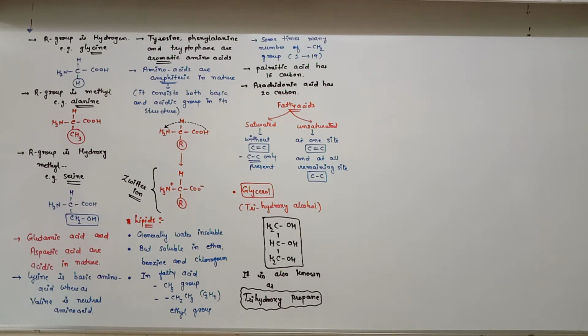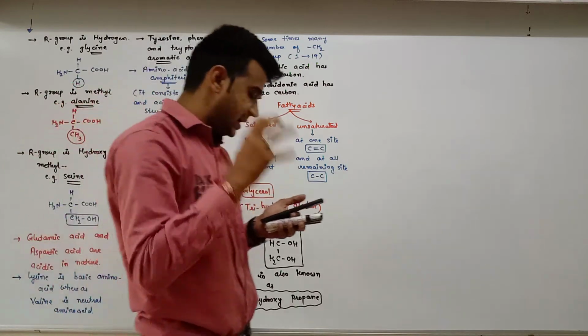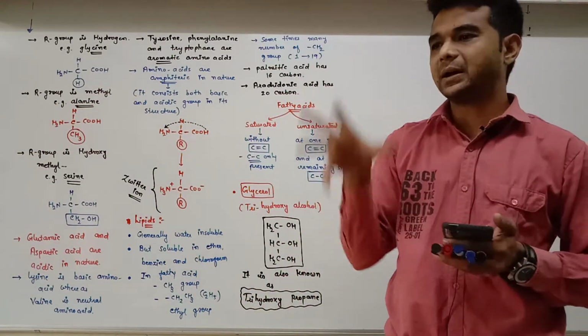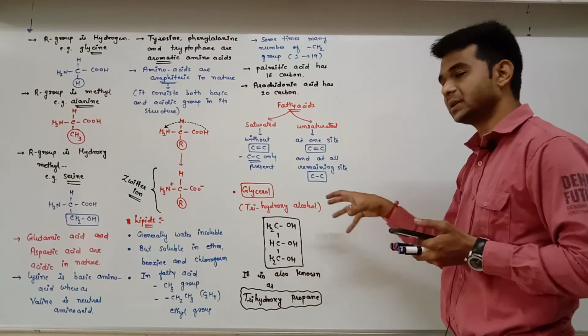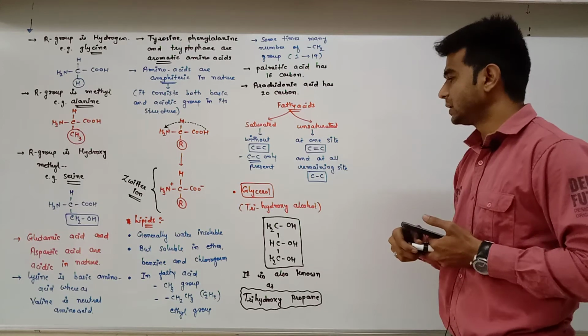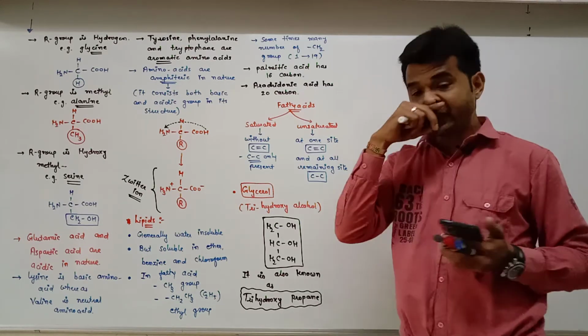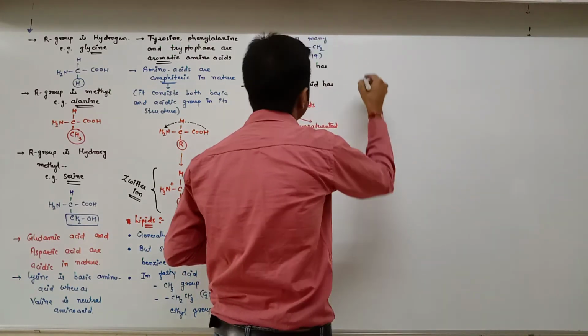Okay. Now many lipids have both. Some lipids have only fatty acid. Some lipids have only glycerol. But some lipids have glycerol and fatty acid both. Glycerol and fatty acid are joined together by an ester bond.